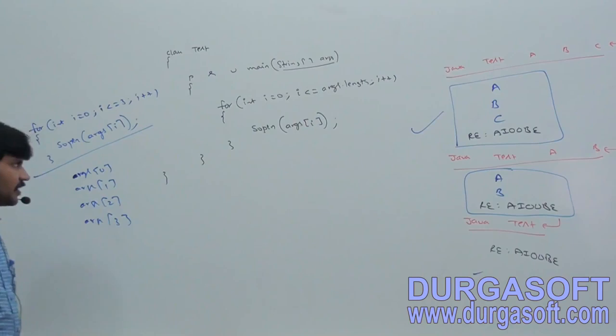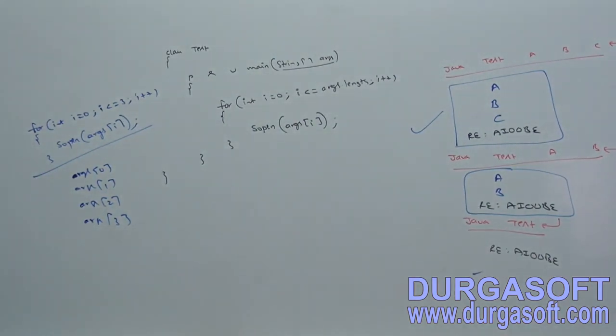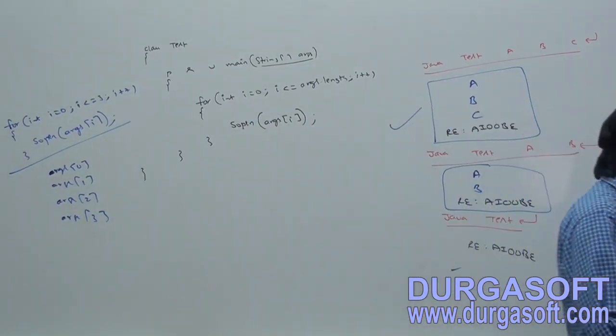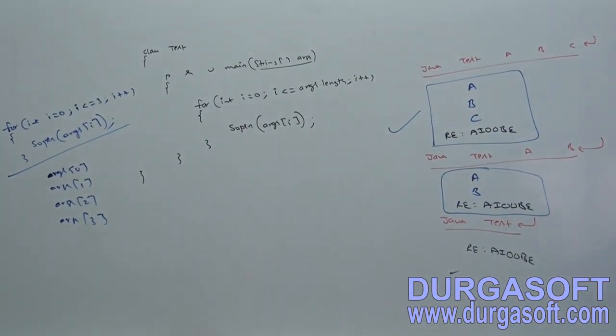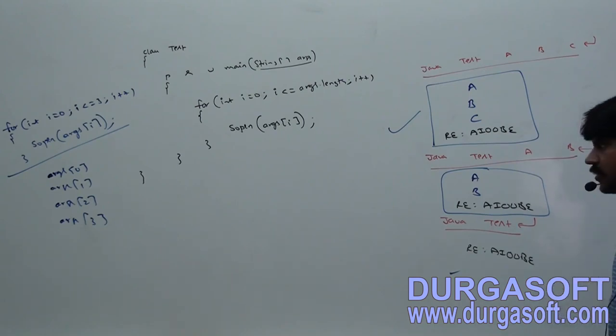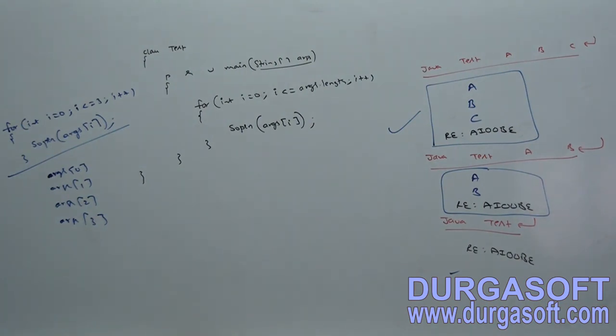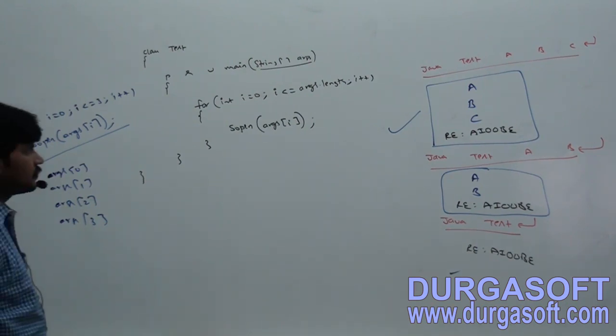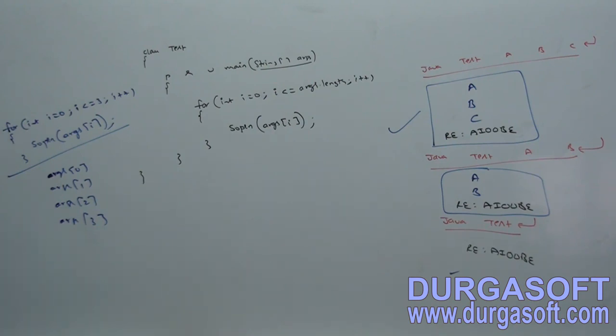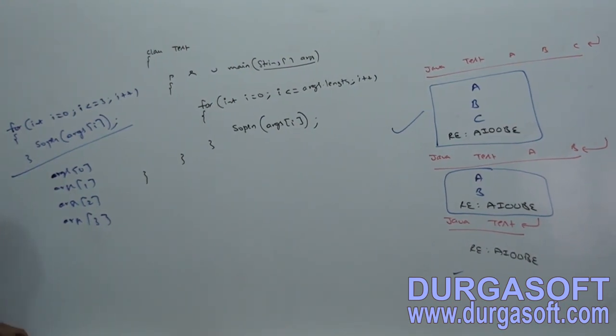Okay, so take example 1. Class test, public static void main, String array args, for int I is equal to 0, I is less than or equal to args.length, I plus plus, SOP of args of I. Like this I'm taking. So completed, right?